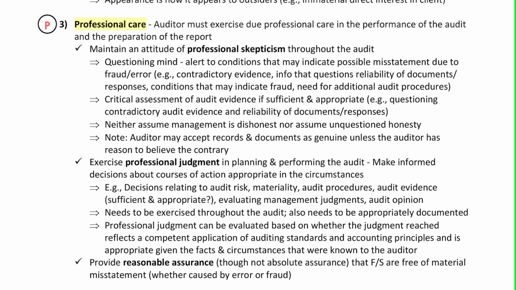Highlight professional care. So the auditor must exercise due professional care in the performance of the audit and the preparation of the audit report. The auditor must maintain an attitude of highlight professional skepticism throughout the audit. The auditor exercises highlight professional judgment in planning and performing the audit. And the job of the auditor is to provide reasonable assurance, though not absolute assurance. So the auditor provides reasonable assurance that the financials are free of material misstatements, whether due to error or fraud.